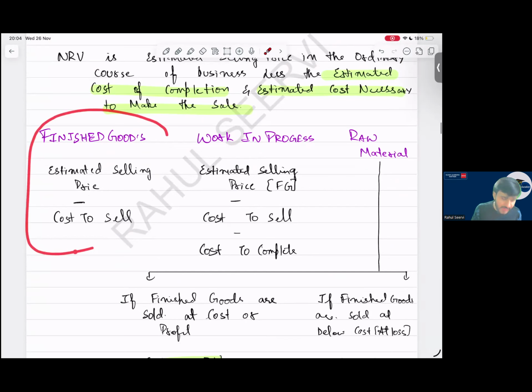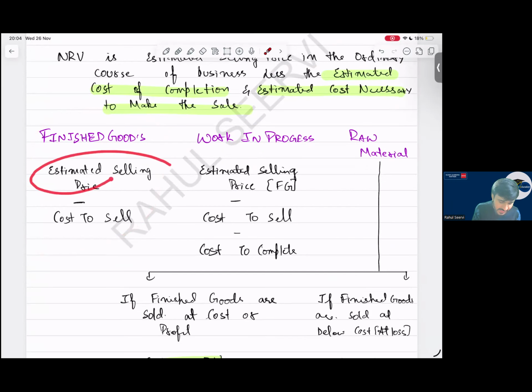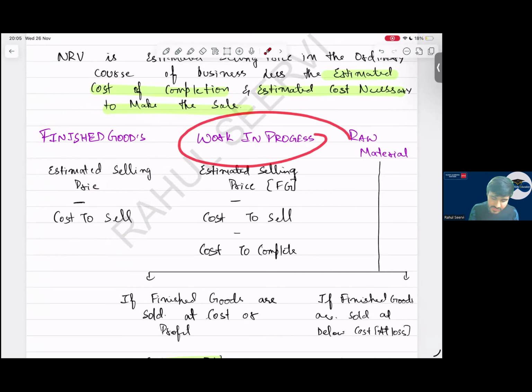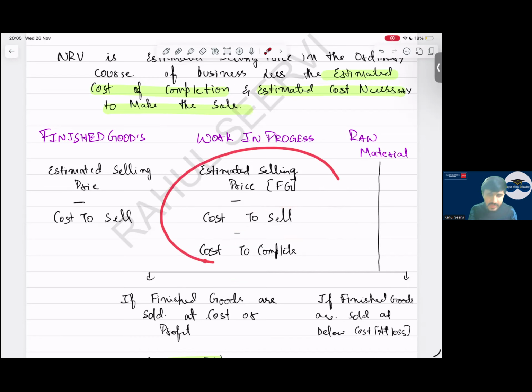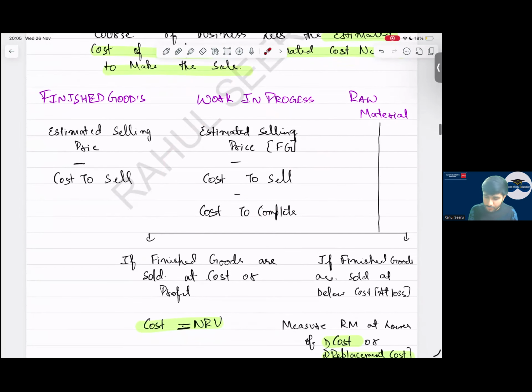So for finished good, what is the NRV, sir? Estimated selling price minus cost to sell. Simple. It's simple and easy. So for work in progress, estimated selling price, that is for finished goods, minus cost to complete minus cost to sell. Because we have to sell also, we have to complete this. So each and everything is considered here. This is what NRV is. So for raw material, what is it for raw?